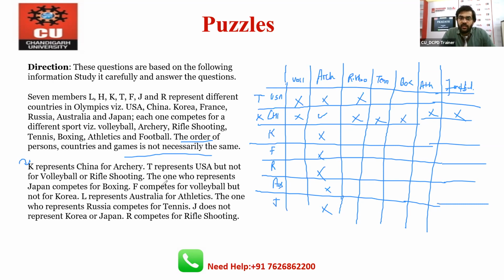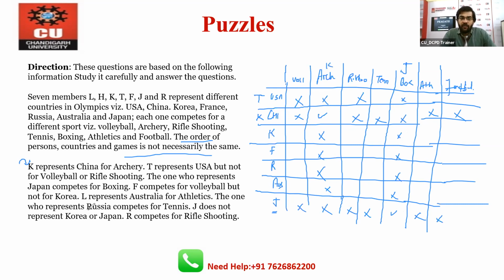Now, the one who represents Japan competes for boxing. So we are very sure that Japan means boxing, and you can make crosses all along the rest of the boxing column and the Japan row. Because Japan means boxing. And China is K, and this is archery, right?